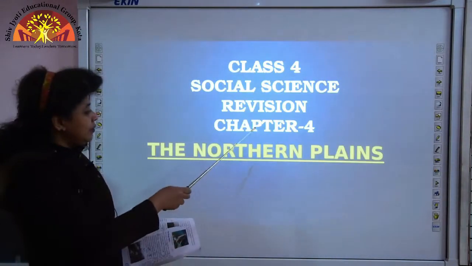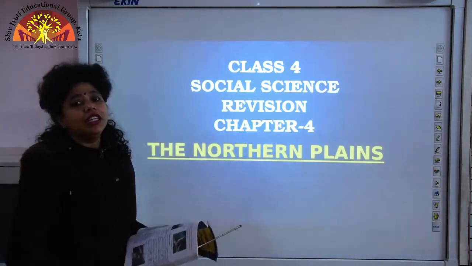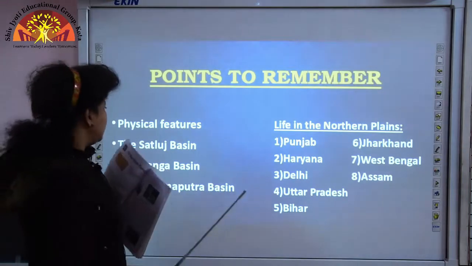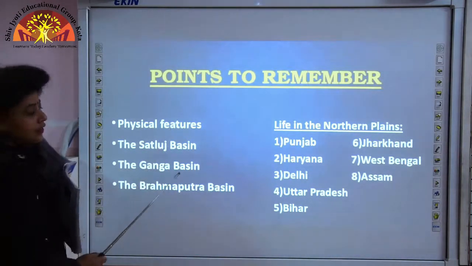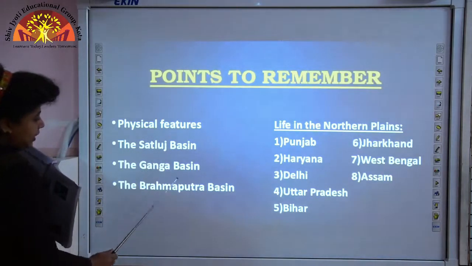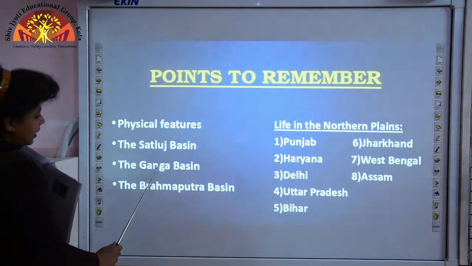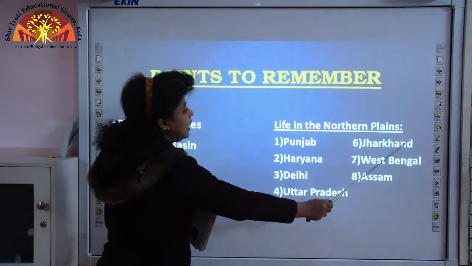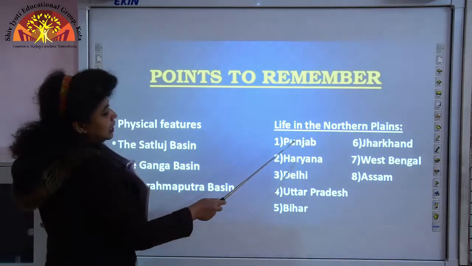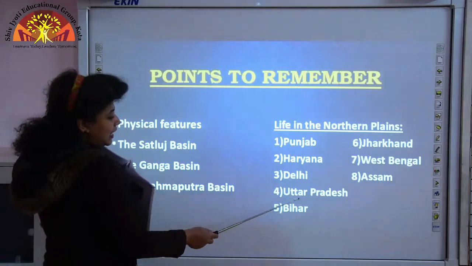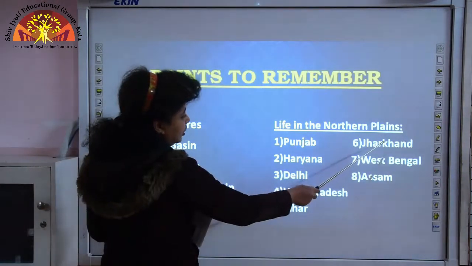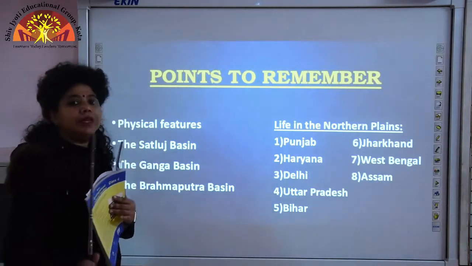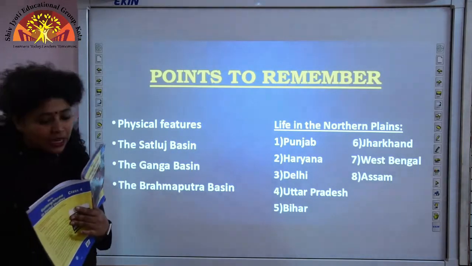So today we shall be doing the revision of chapter 4, the northern plains. And the points to remember in this chapter are physical features of the northern plains. Then you have the 3 basins, that is the Satluj basin, the Ganga basin, the Brahmaputra basin, and we shall also be discussing the life in the northern plains, that is in Punjab, Haryana, Delhi, Uttar Pradesh, Bihar, Jharkhand, West Bengal and Assam. So these are the points to remember in this chapter, and let us start with the chapter.